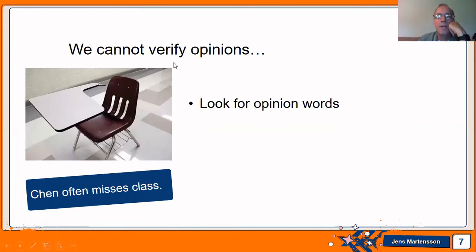Okay, but opinions you cannot verify. You look for opinion words. So here's something. Chin often misses classes. Well, what does often mean? Does that mean once a week? Does that mean 3 times a week? Once a month? So people's opinion about what often means is going to be different. So often is an opinion word.